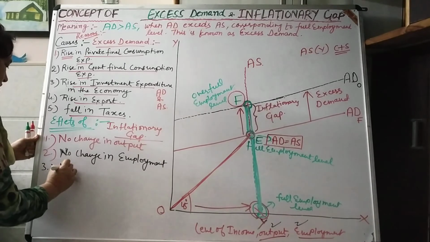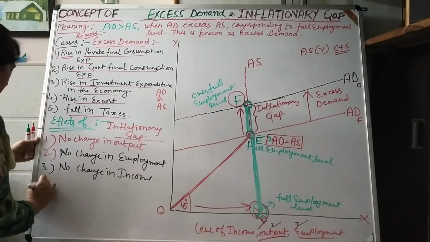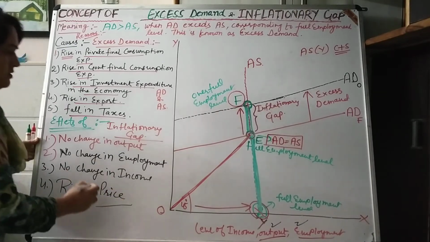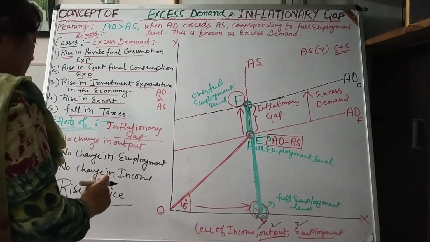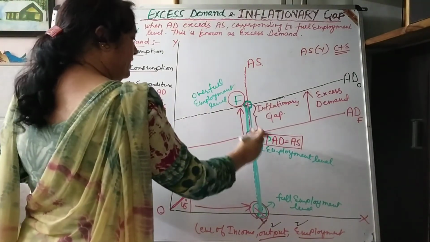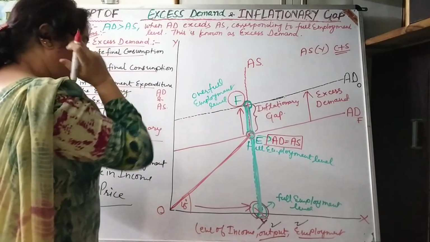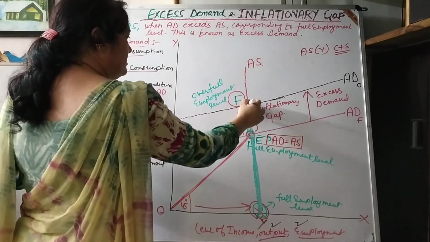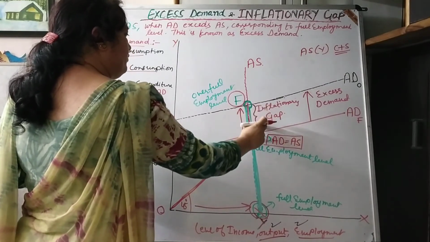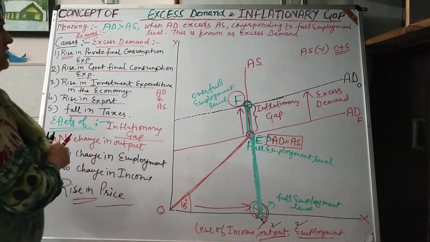Number 3, no change in income, rather there will be rise in prices, because we will try to clear the demand with the help of available resources. We will try to fill up the demand with the help of available aggregate supply in the economy. Here supply is constant, no increase in supply, rather demand will increase, so there will be inflationary gap or rise in prices in the economy. This is the main adverse effect in the economy.